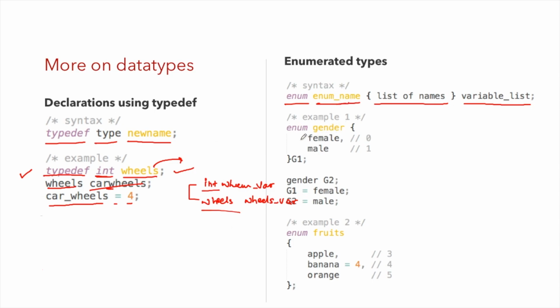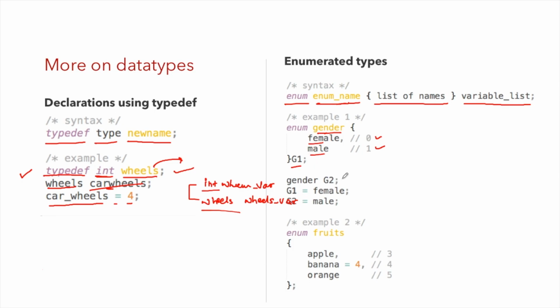For example, I am creating one enumerated type as gender and I am setting two values as female and male. Notice here when I don't initialize anything, the default values are zeros and ones, so it starts with 0. So enumerated value female is 0 and enumerated value of male is 1. So G1 is a variable of enumerated type gender.